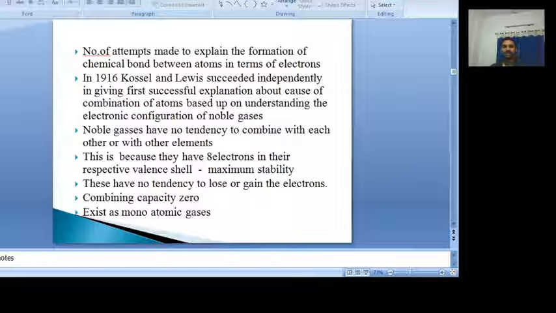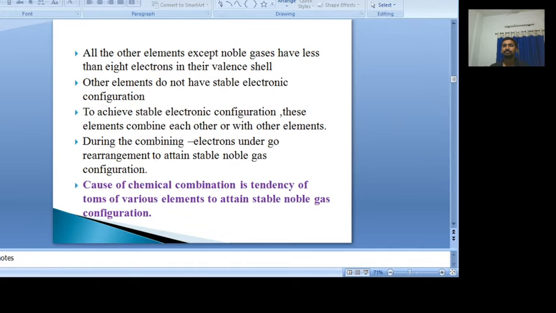But when we see the other elements, the difference between the noble gases and other elements is that in noble gases, 8 electrons are present in the valency shell, and that is why they are stable. Whereas in other elements, fewer than 8 electrons are present in the valency shell.